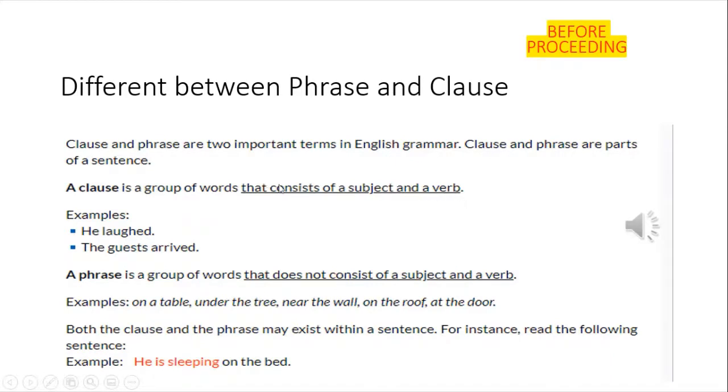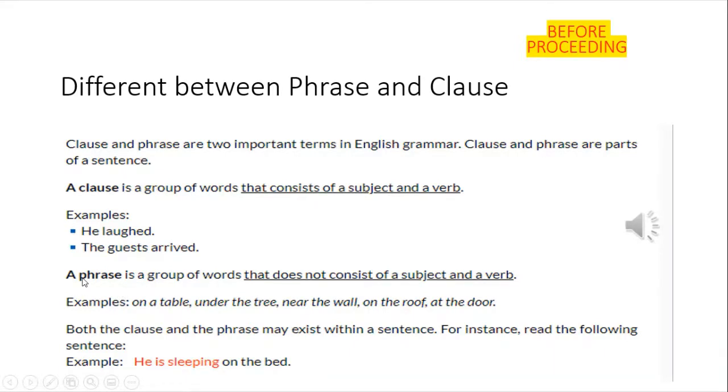It consists of subject and verb. You see here, it is part of a sentence. Let's take an example: He loved. He is the subject, loved is the verb. The guests arrived. Guests is the subject and arrived is the verb. You see here it's a semi-sentence.